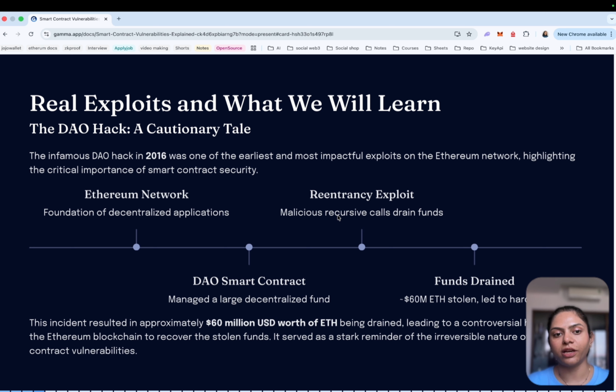The incident resulted in approximately 60 million US dollars worth of ETH being drained, and led to a controversial hard fork of the Ethereum blockchain to recover the stolen funds. Some of that stolen fund has not been recovered even now. So it served as a stark reminder of the irreversible nature of smart contract vulnerabilities.